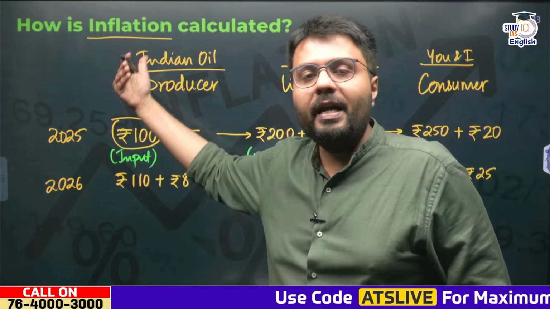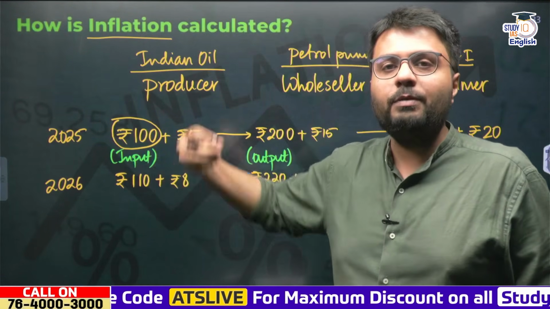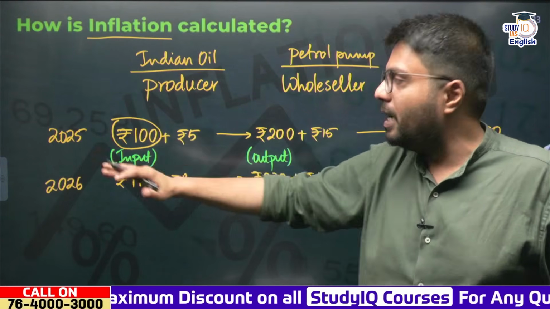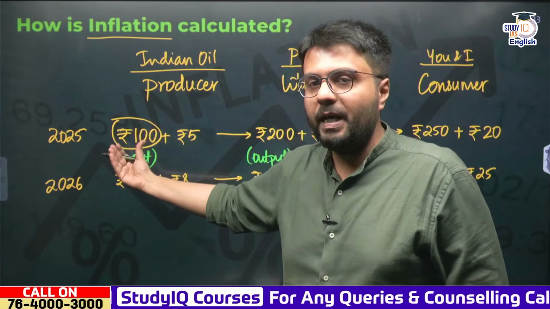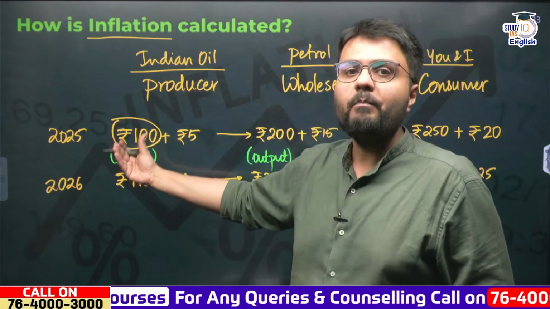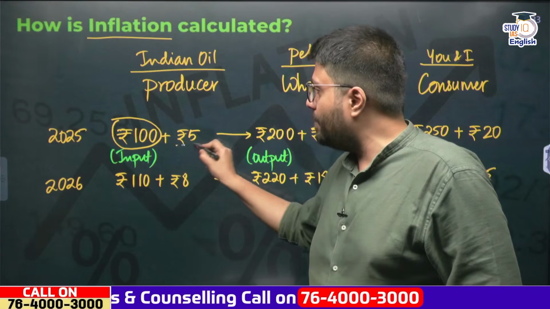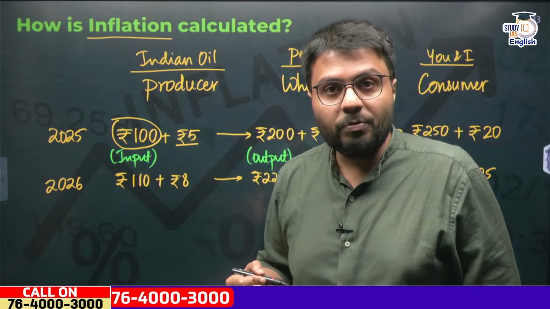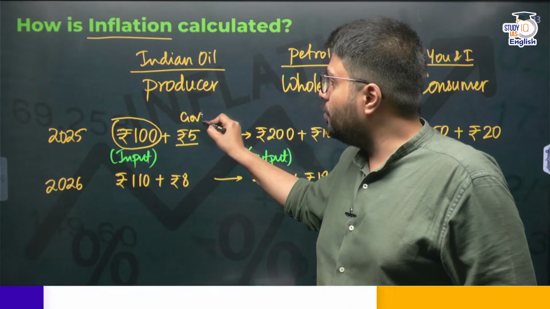So let us suppose in 2025, Indian Oil buys crude oil, spends money on its workers and spends money on setting up of its plant, and let us suppose all of that cost adds up to 100 rupees in 2025. On that imports of crude oil, Indian Oil must also be paying taxes to the government, like the customs duty. So that tax goes to the government.